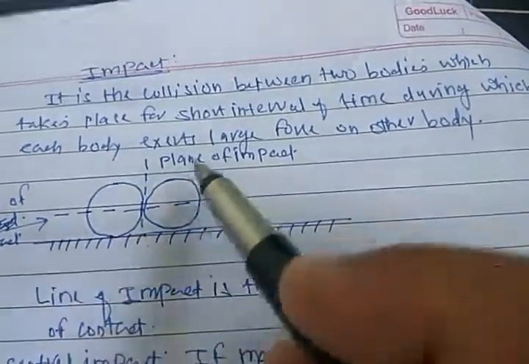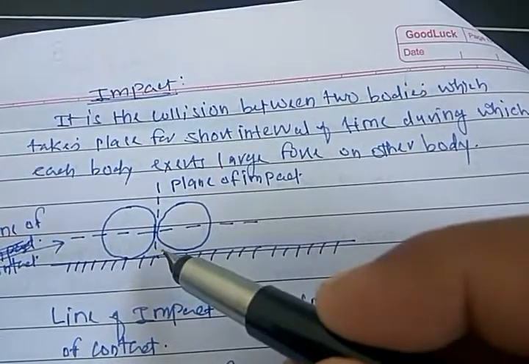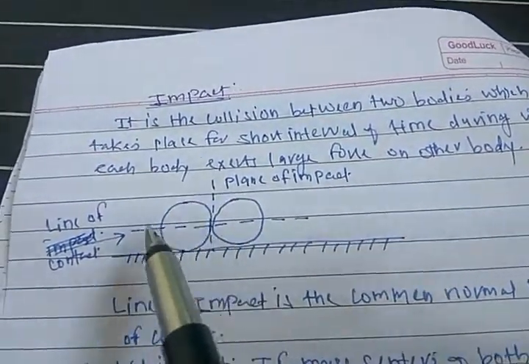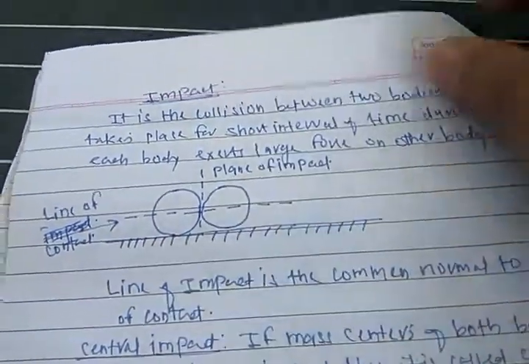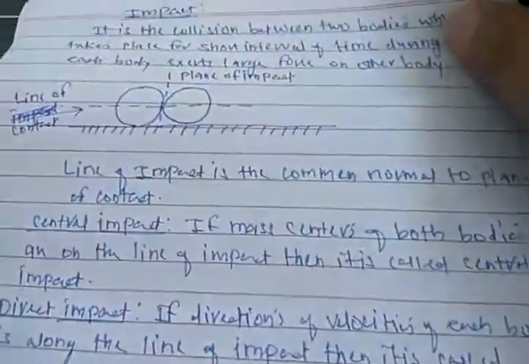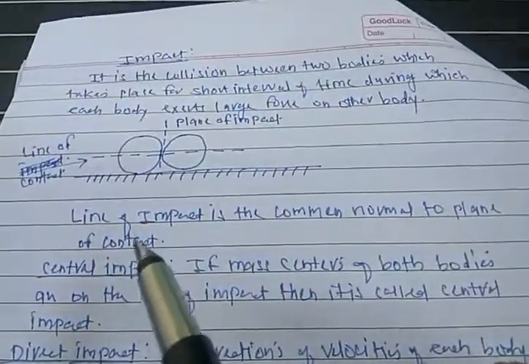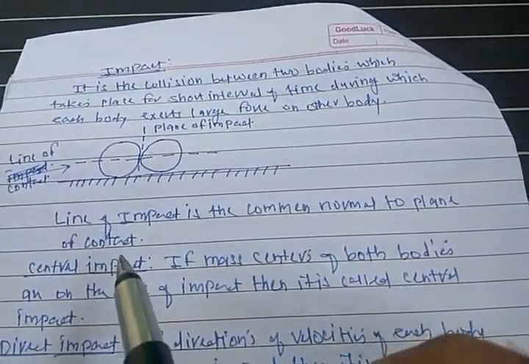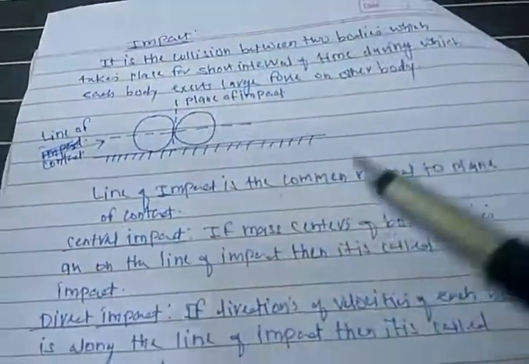Now this is the plane of impact. Along this plane these two bodies collide with each other, and normal to the plane of impact is the line of impact. So this is the line of impact. We will see a few definitions and a bit of theory for this. First, line of impact: it is a common normal to the plane of contact. So this is the common normal to it.